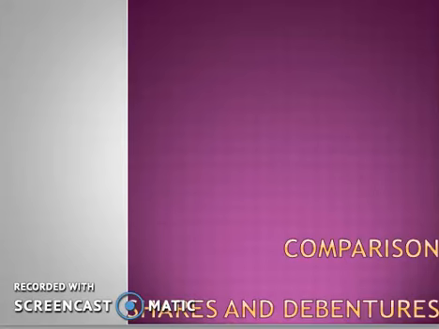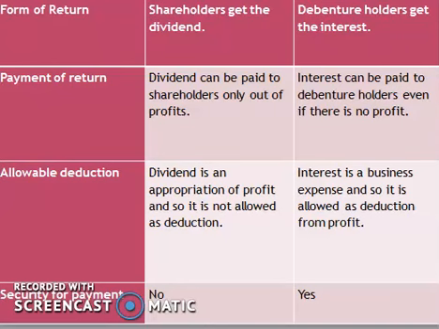Today we discuss the topic comparison between shares and debentures. The first classification is on the basis of form of return. Shareholders get the dividend, debenture holders get the interest. Second classification is on the payment of return.